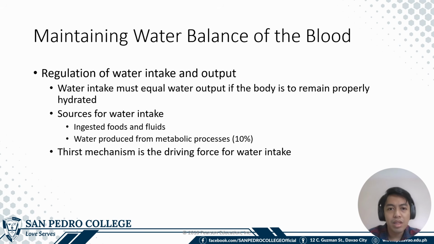So, in order to maintain the water balance in the body, we have to balance the input and the output of water also in our body. For the input of water, the sources are the water that we ingest as either fluids or food, or through the production of water from different metabolic processes. The important driver for us to intake water is the thirst mechanism.